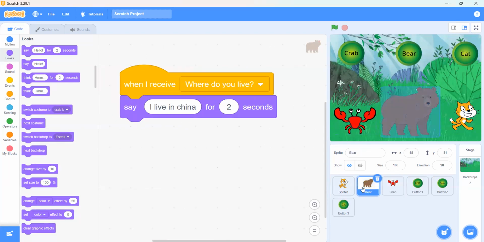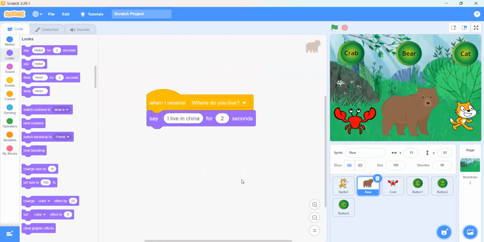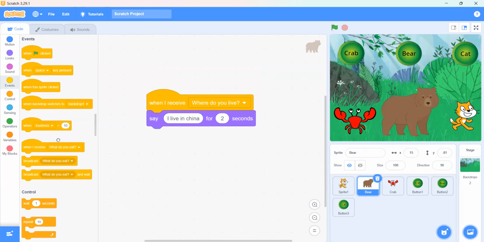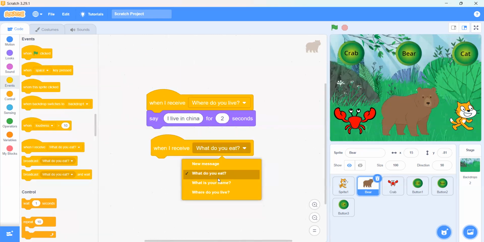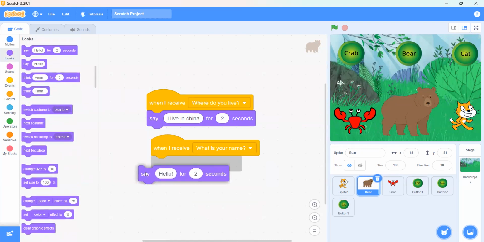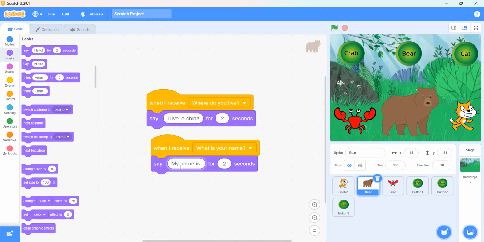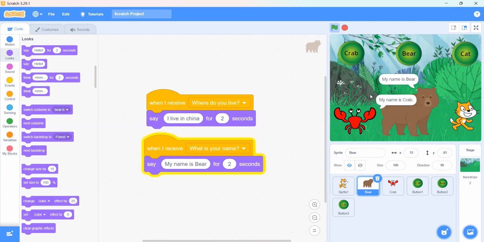So we can put more events in the bear, that when I receive what is your name, it will say my name is... what should its name be? Crab? No, Bear, we are bear. My name is Bear. Okay. So now when we click on this crab, they will all say their names. Okay.